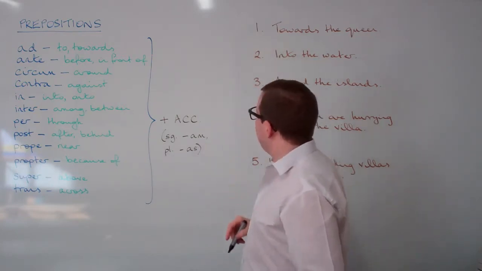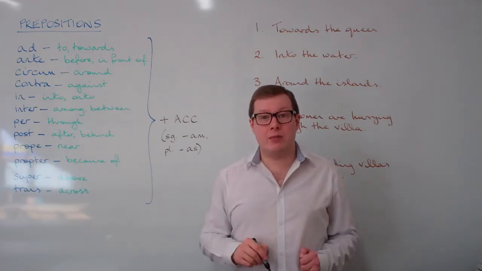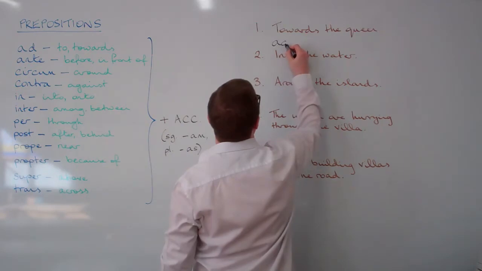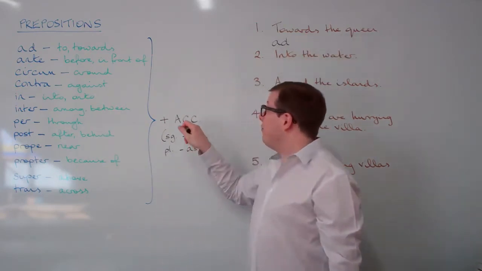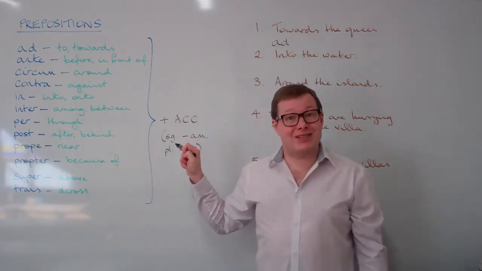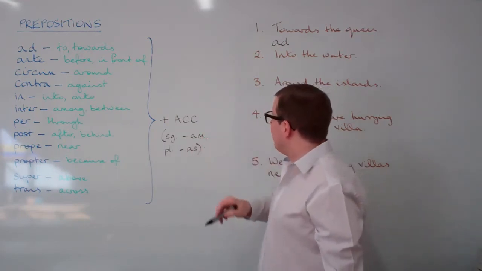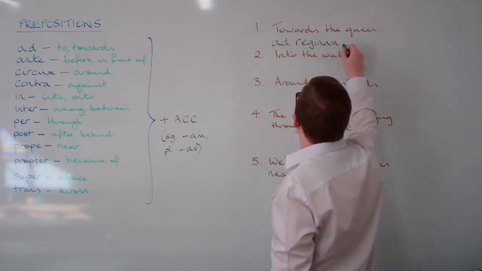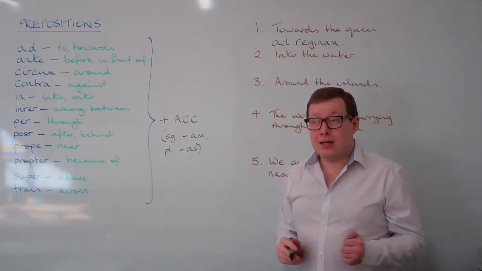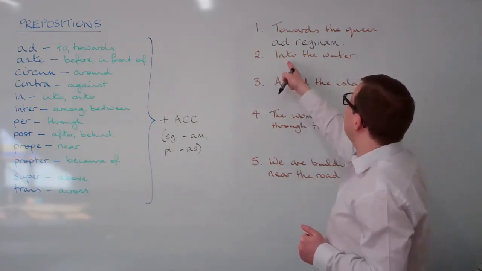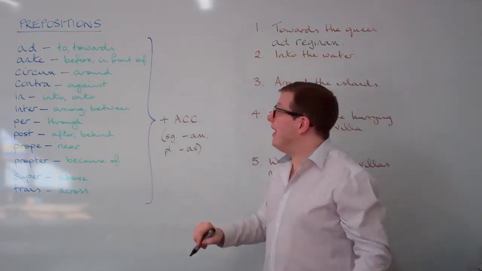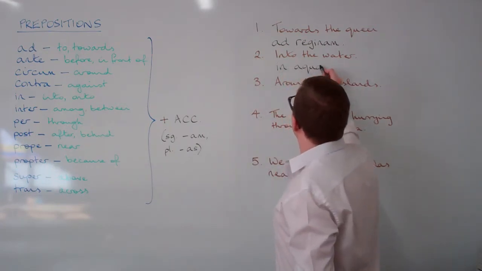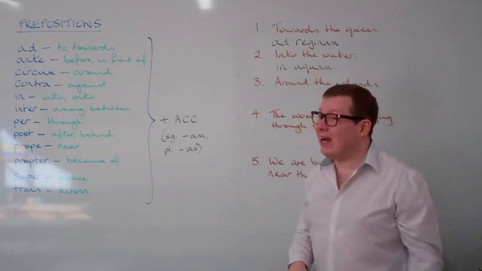So if we have a look at some of these questions here, towards the Queen, the word for to or towards is ad, which I can put here, and the Queen is then going to have to go into the accusative case. She is singular, so she's going to have an -am ending: ad reginam, like so. Exactly the same thing for number 2, into the water. Into, in Latin, is in, followed by the accusative. So aqua goes into the accusative singular, aquam.